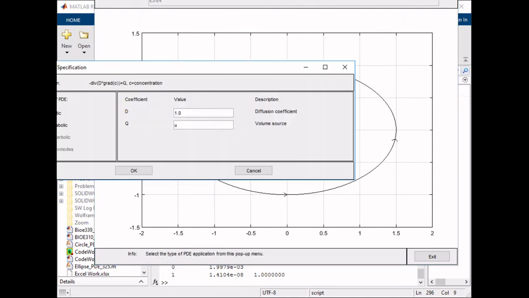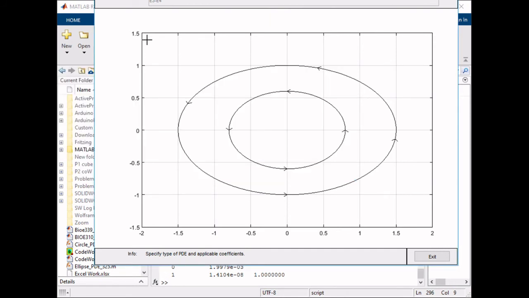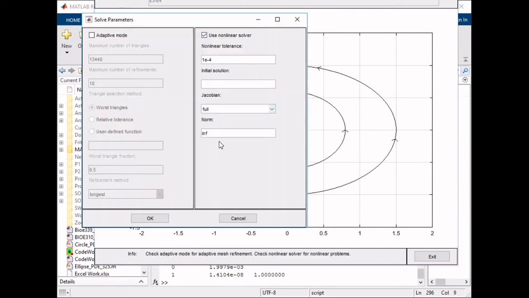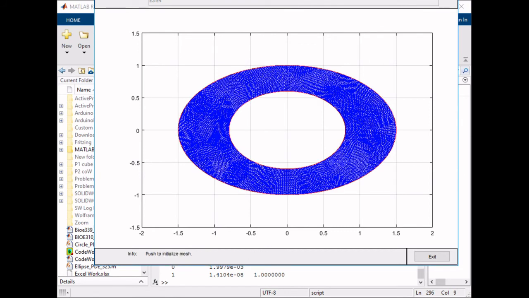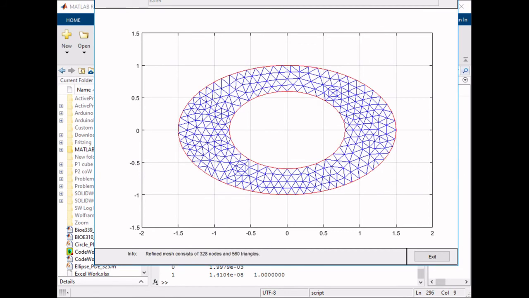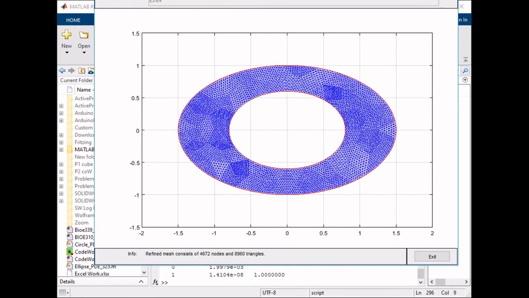And we're also in the diffusion segment as well. We also have it in terms of U. Everything's the same pretty much. Also make sure that your parameters are set to Jacobian. And then we're gonna go ahead and initialize the mesh. That's really refined, so I'm just gonna take it down a notch, maybe, yeah, this is fine.